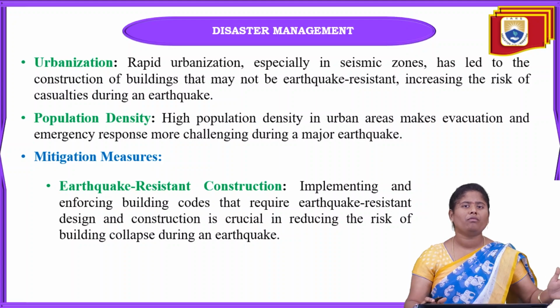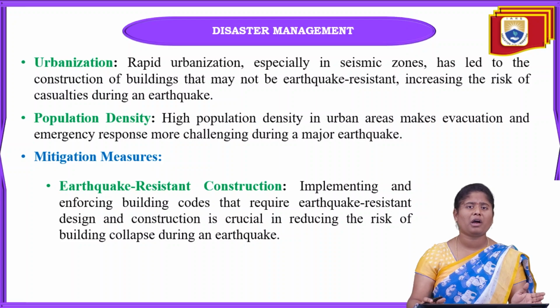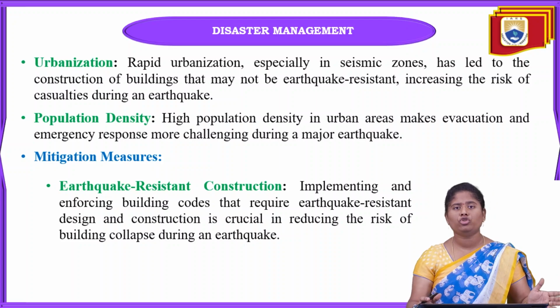When we are constructing in zone 5 areas, our houses can be different when compared with zone 2 areas. Zone 2 areas can be constructed easily. Why? Because there will be very rare occurrence of earthquakes. But in zone 4 and zone 5, earthquakes are frequently occurring. So we have to construct the buildings in zone 4 and zone 5 as earthquake resistant buildings, so then only they can sustain any type of earthquake, whether it is a high magnitude earthquake, greater than magnitude 7, we can sustain that type of earthquake here.